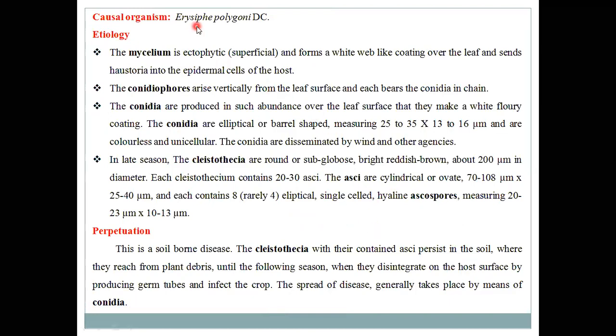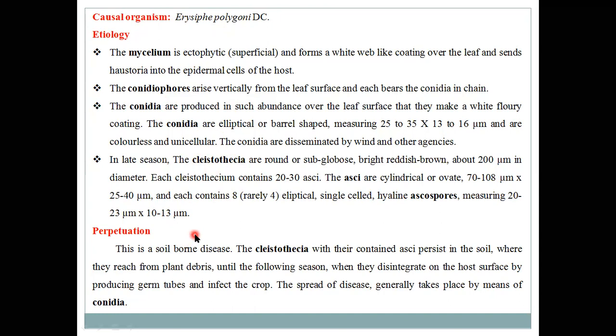Then the causing pathogen is Erysiphe polygoni. Already I discussed with you the characters, genera, or etiological parts of this Erysiphe. This Erysiphe reproduces by two methods: one is asexual, by developing conidia, and the other is ascospores, reproduced by the sexual method by forming the Clistothecia.